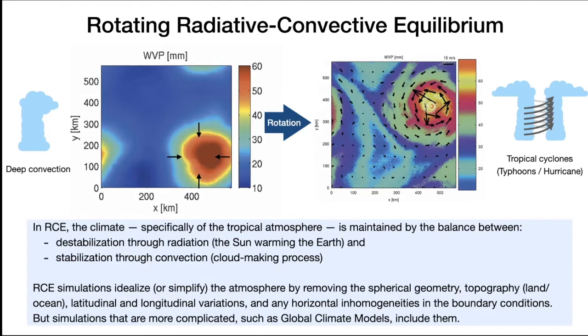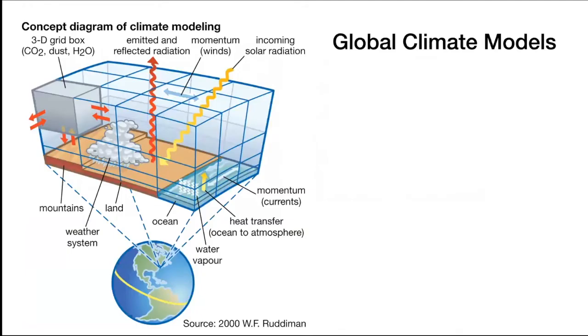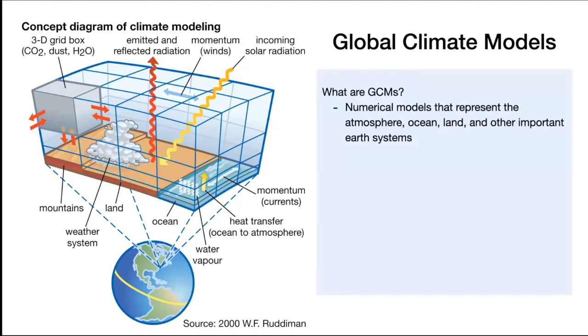Let me show you the picture of the cartoon explaining what the global climate model is. So here in the cartoon, you see that a global climate model represents not only the atmosphere, but also the land and the ocean. It represents the wind, momentum transfer, heat transfer, water vapor, and cloud making process. But still, the important part that cannot be neglected or omitted is the radiation and heat exchange and radiation from the sun, the effect of greenhouse gases. So to summarize, what are GCMs? They are numerical models that now represent all the major systems of the Earth.